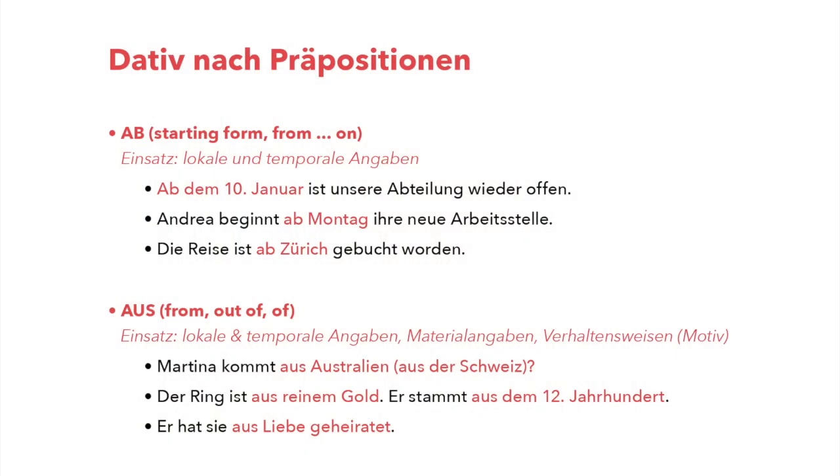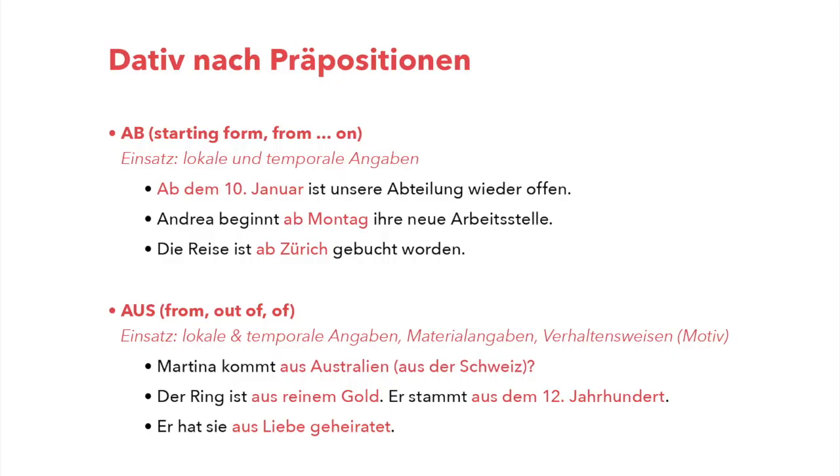Dative after prepositions. We already saw in the video accusative prepositions, after which prepositions we should use the accusative case. Today we're gonna see after which prepositions we need to use the dative case. The first preposition is ab. As you can see, in English we can translate it with starting from or from on. It is a preposition that gives us local and temporal informations.